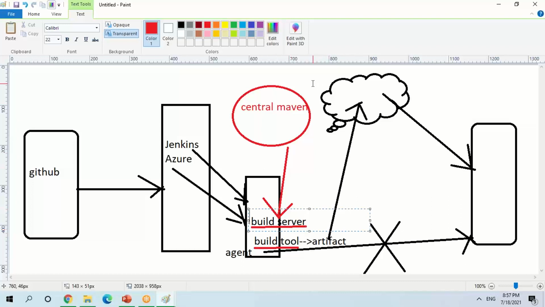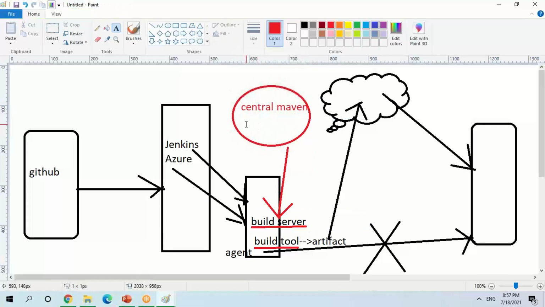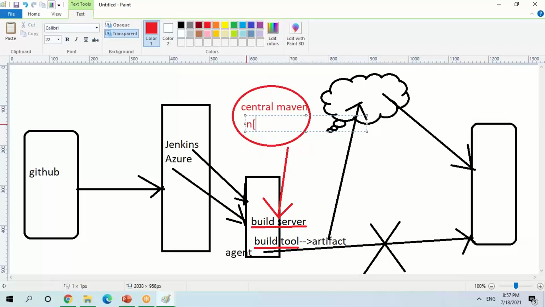And again, that is hosted over the internet, right? To complete your build or make the build success, you need to interact with the central Maven repository, or let's assume I am talking about the NPM registry. So how am I going to do that? I have to do a setup. Where will I be doing the setup? In this case, I'm going to set up a repository management system. And what are the advantages, basically, if I do this setup?